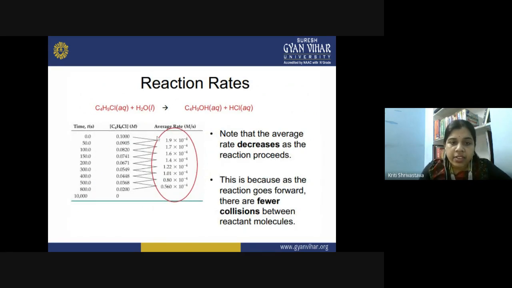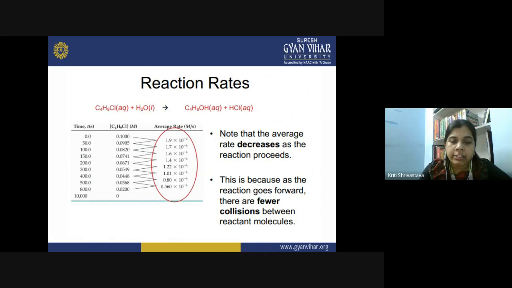Now, these are the different average rates for all the time intervals which are calculated here. So for 50 seconds, this is the value, then 100 seconds, 150 seconds, 200 seconds. Now, you can note that there is a constant decrease in the average rate as the reaction proceeds. The rate is constantly decreasing.